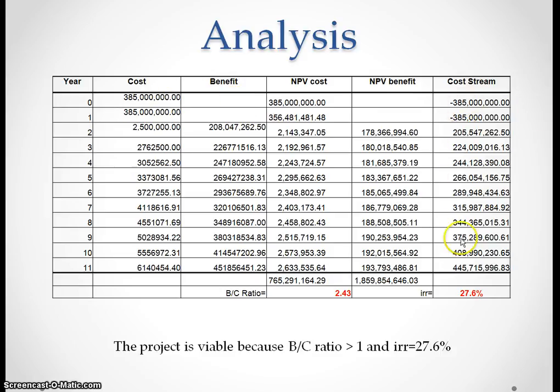So we got this, and then we use the IRR function in Excel, and we got 27%. So this project takes about 4 years to get the money back.